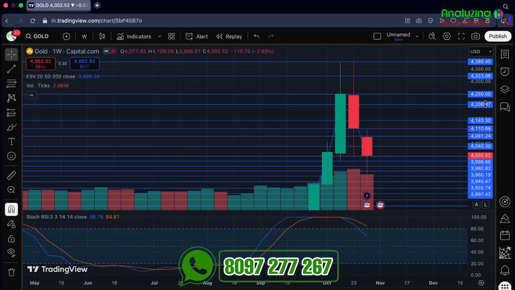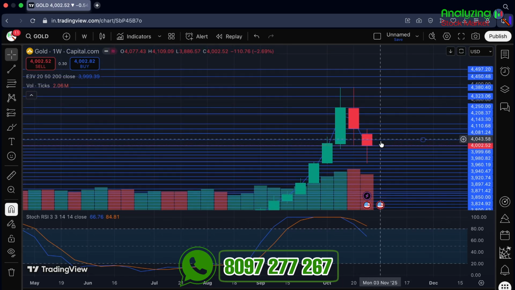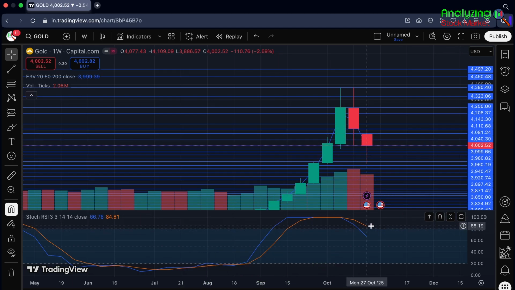In this weekly chart, we can see a bearish candle with a small body and a big lower wick with a small upper wick. Currently, the stochastic RSI is at a slight overbought area, which is indicating a negative move. But remember, as we always say, we should not only depend on RSI or other indicators. We should also look for other factors which move the pair, like any news or important events, which will help you to take better stop loss and target levels according to the momentum. So do check the news or any important events and then make a decision according to that data.